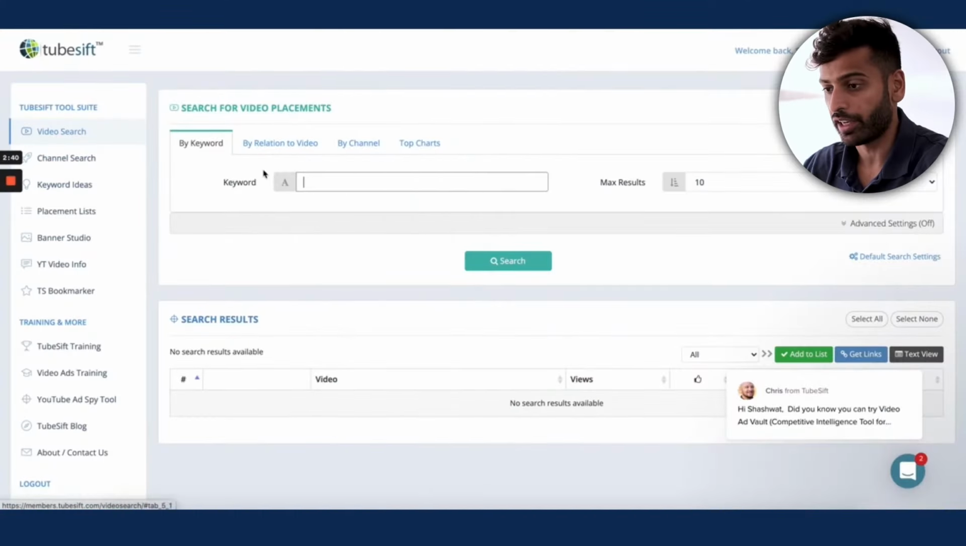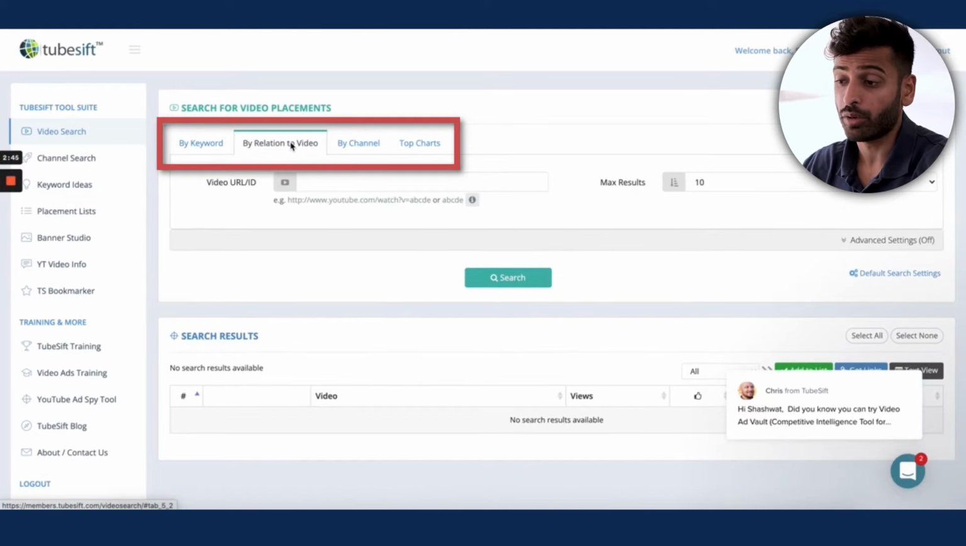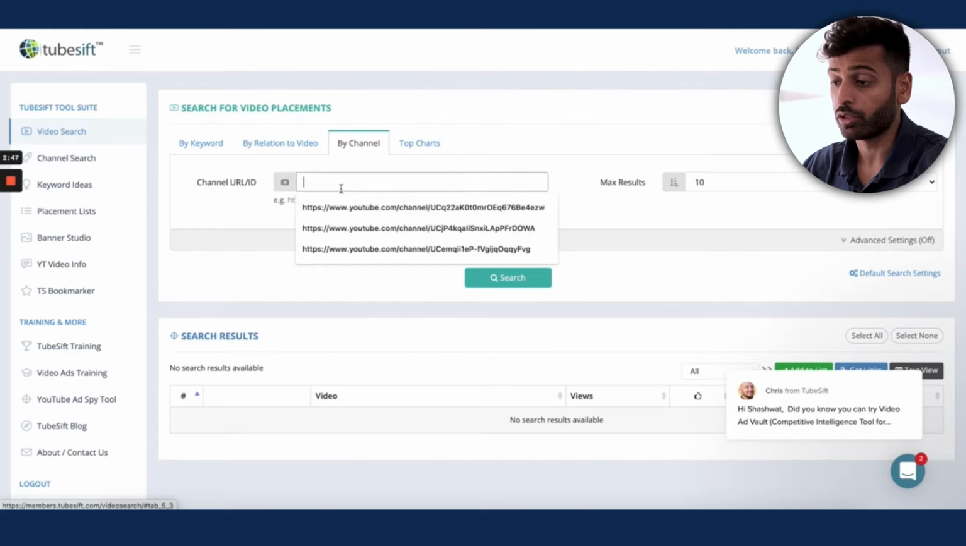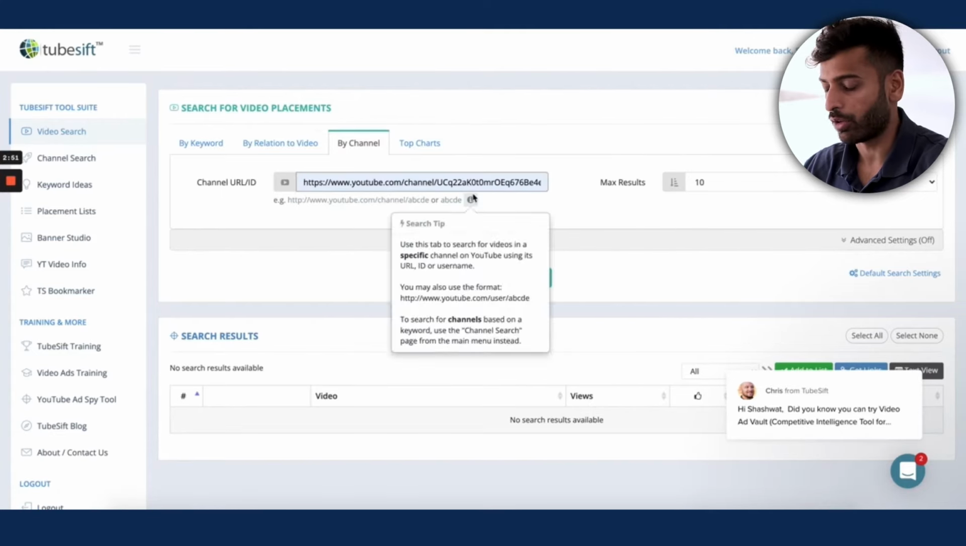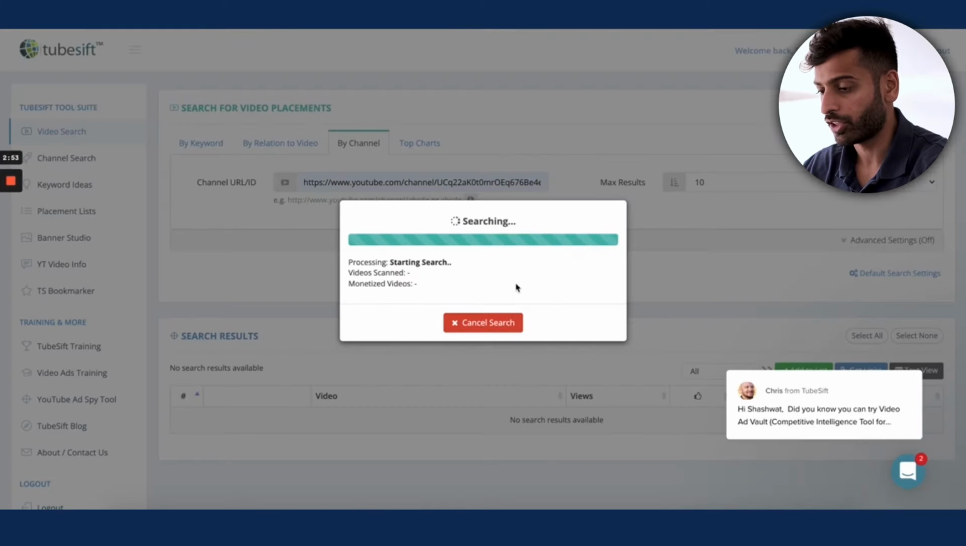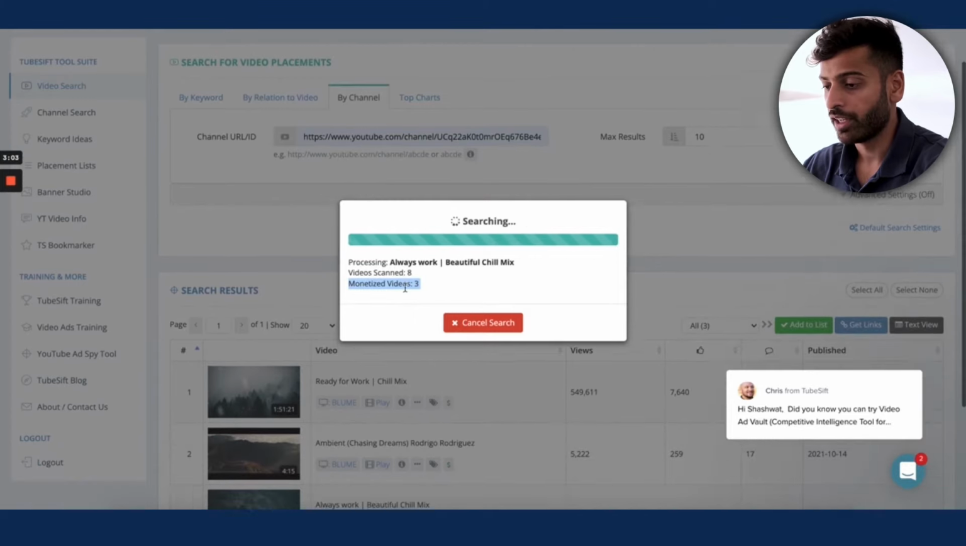So the way TubeSift works is you go into TubeSift, you log in, and you can search for videos by keyword, by relation to video, or by channel, right? So this is for finding all the videos from one channel. So I don't know which channel that is, but if you search that, okay, so it's a random chill stuff channel. And essentially it's going to pull up all the videos from that channel that are monetized, right?